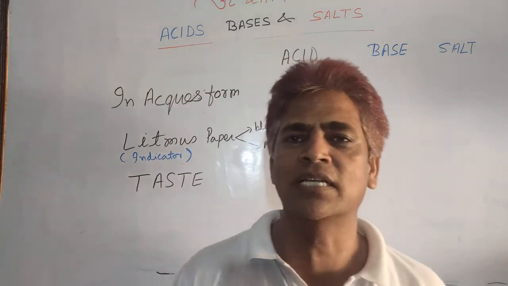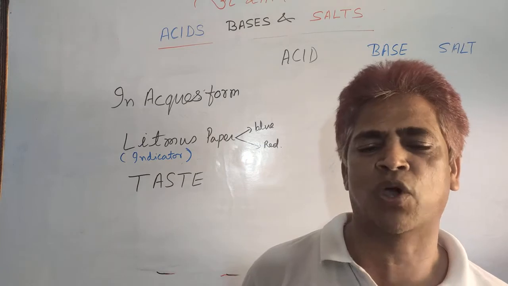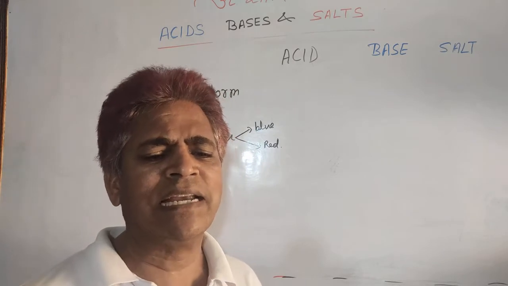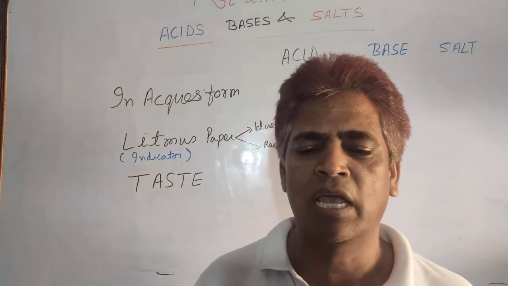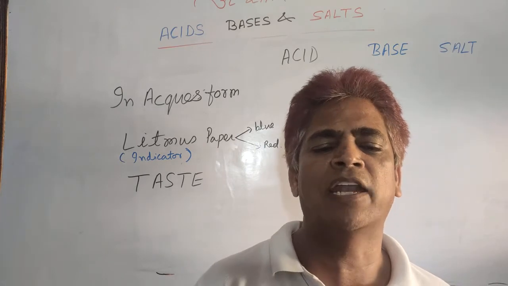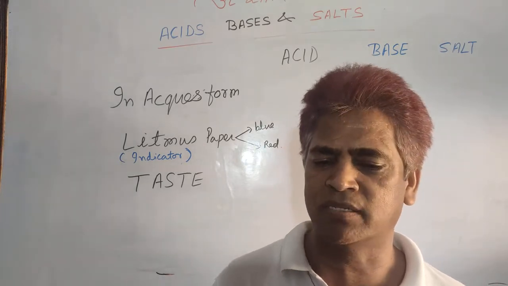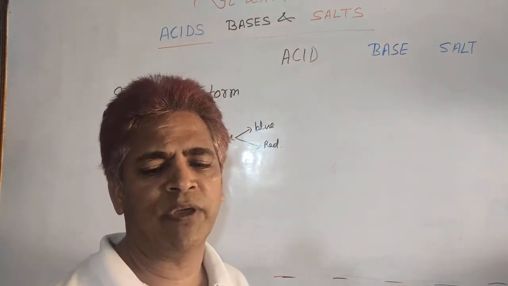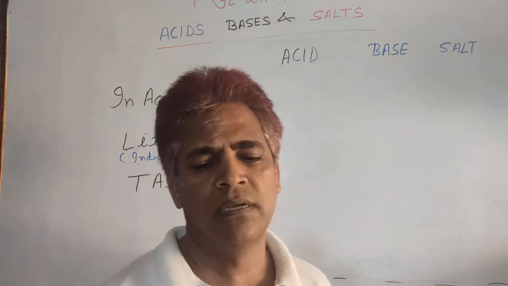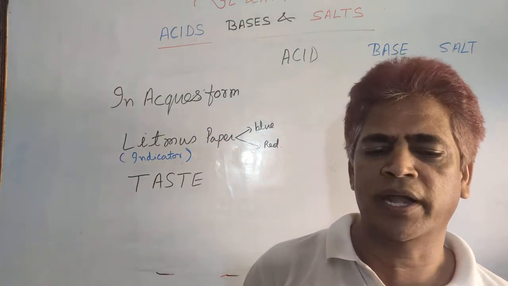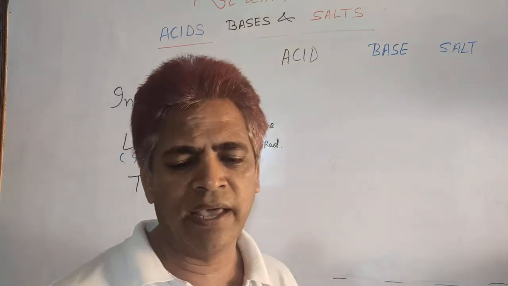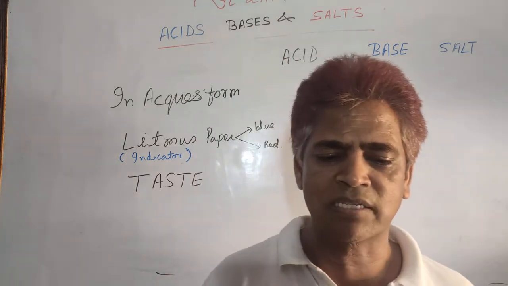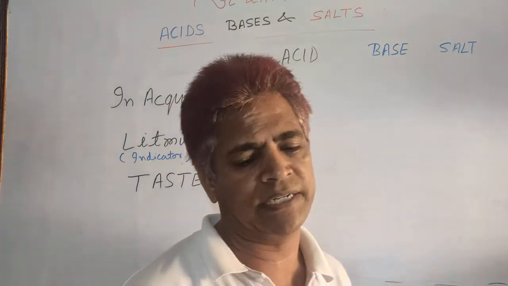Now I am going to discuss the second chapter, acids, bases and salts. It is a very important chapter. You might have studied this in 7th class also, where you learnt the elementary ideas of acids, bases and salts. But in 10th class you will get to know the chemical properties of these substances, the preparation of some important compounds from them, and their uses. Even in standard 11 and 12 you will study it in more detail.